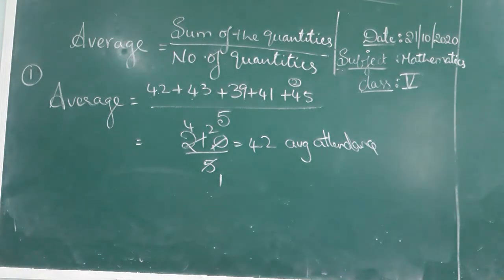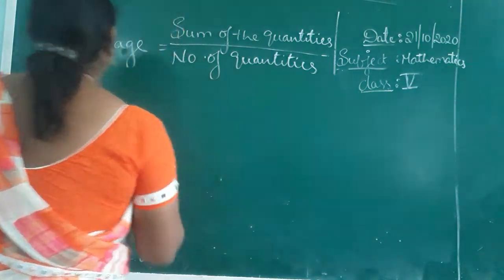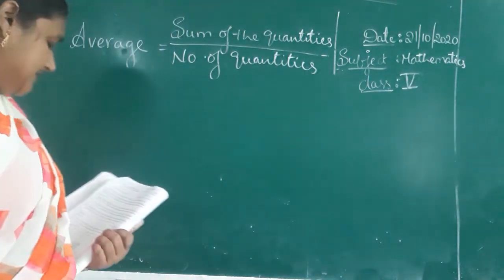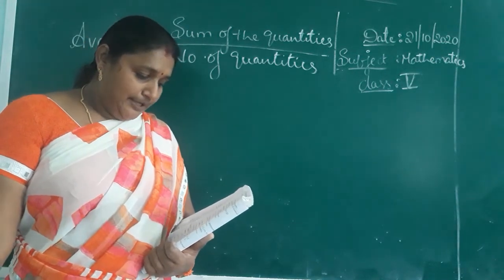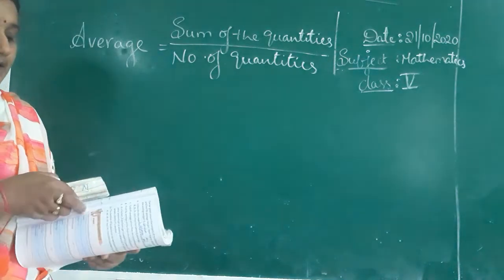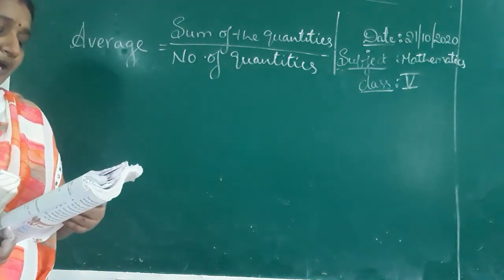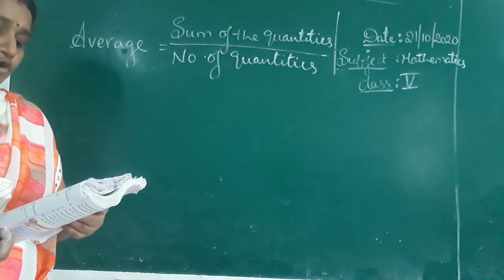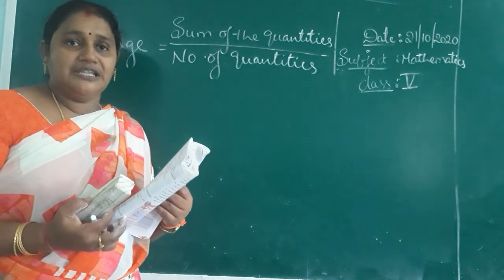Okay. See the next one, children. The second one: the rainfall recorded in a city from July to December is 3.1, 4.2, 5.8, 11.1, 4.6, 7.8. What is the average rainfall for these 6 months?